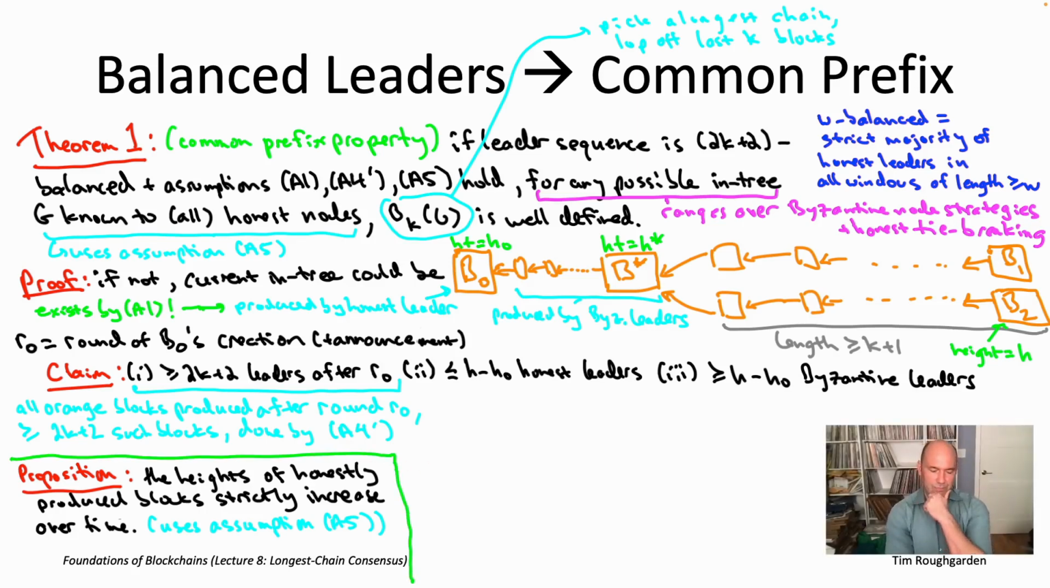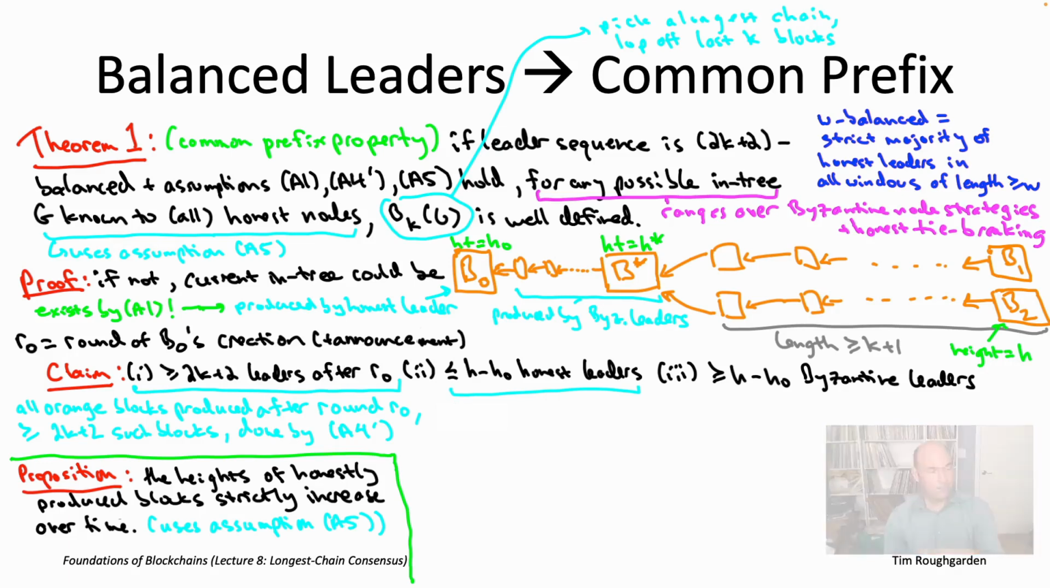So that's the brief detour into the proposition that I wanted to do. Again, we'll use this again later in this lecture in the liveness analysis. But for now, let's just show how part two of the claim follows quite quickly from the proposition. Part two of the claim, remember, says there could not have possibly been more than H minus H naught honest leaders chosen subsequent to round R naught. So why is that true? Well, suppose B naught is at height 24, and B1 and B2 are at height 40. So there's a gap of 16 heights in play after B naught.